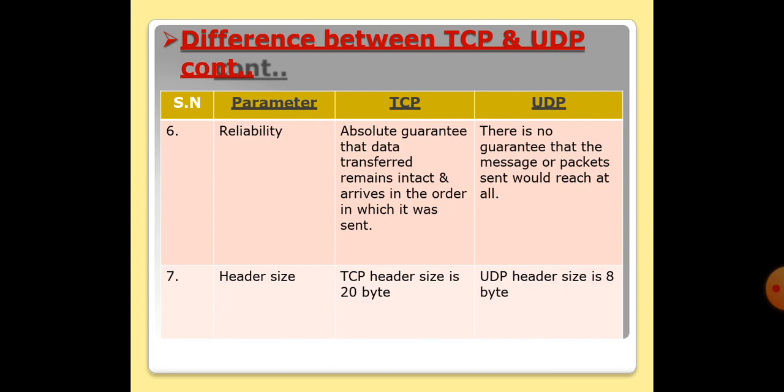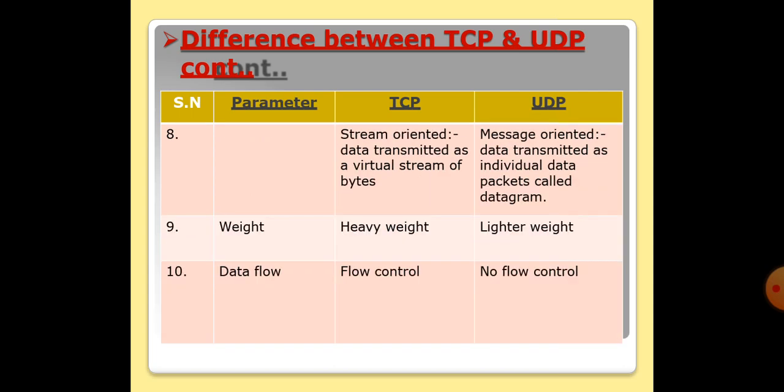The header size of TCP is 20 bytes, while the header size of UDP is 8 bytes. TCP is a stream-oriented protocol, while UDP is a message-oriented protocol. And TCP is a heavyweight protocol, while UDP is a lightweight protocol.